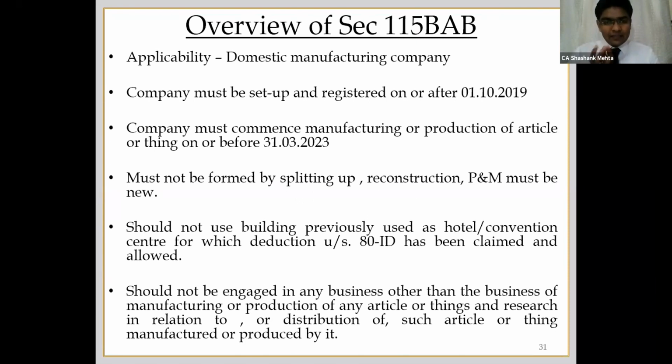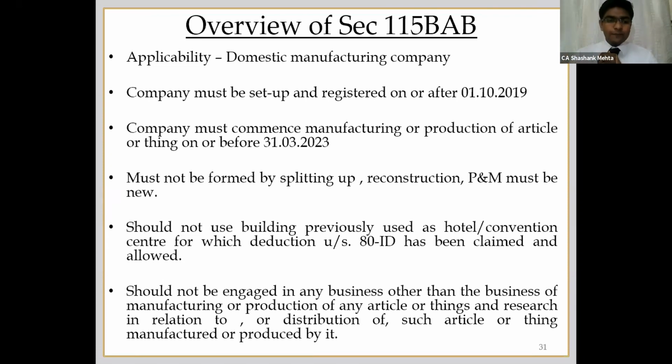Now these three conditions are very important. Your entity, your company, must not be formed by way of splitting up or reconstitution, and plant and machinery has to be new. One exception is with respect to import from a foreign country. So that is one simple exception. Then the premises of your factory must not be premises for which deduction under section 80ID has been claimed. Hotel or convention center, you cannot use those kinds of premises for your manufacturing activity.